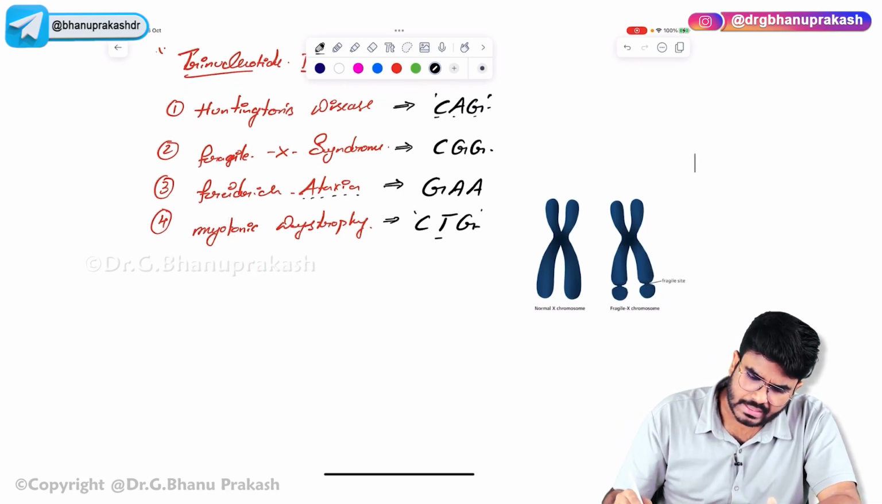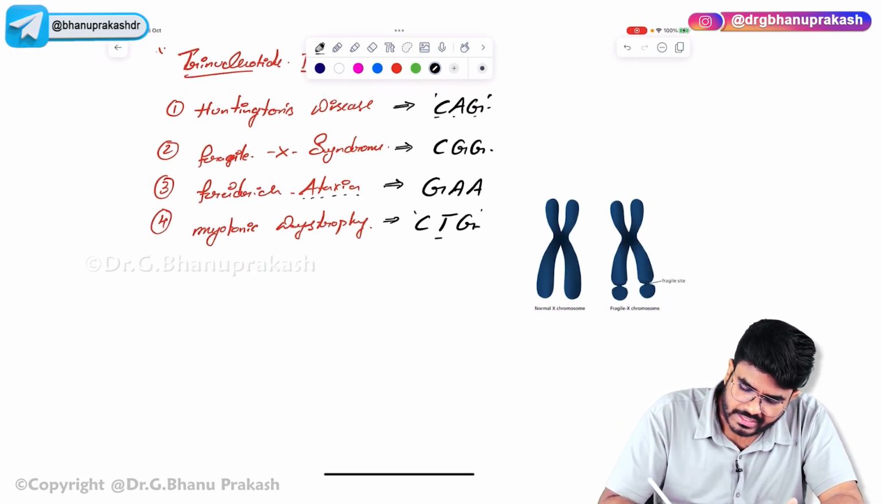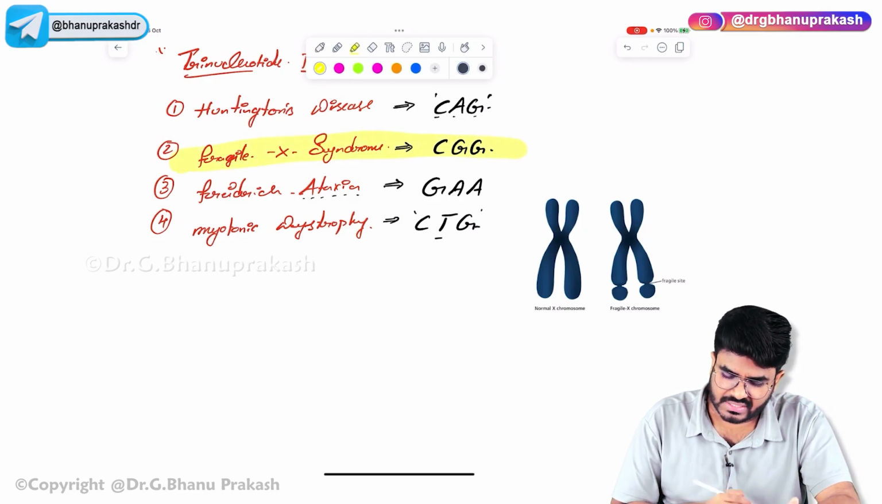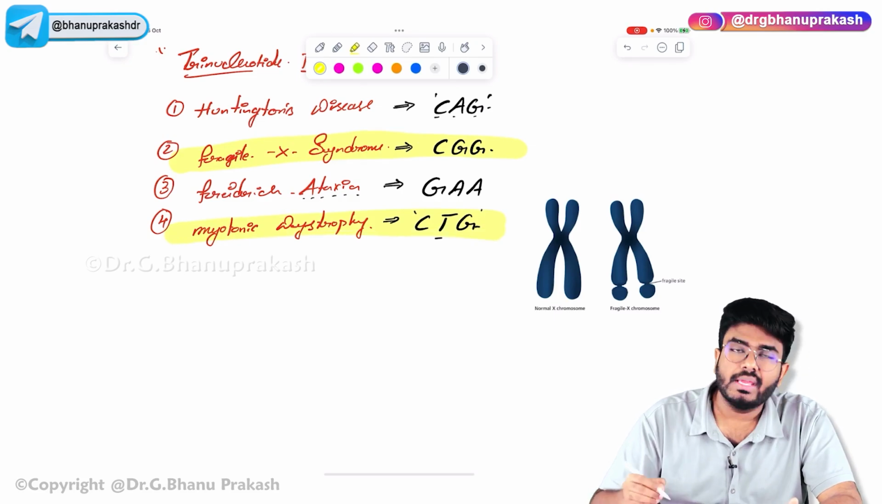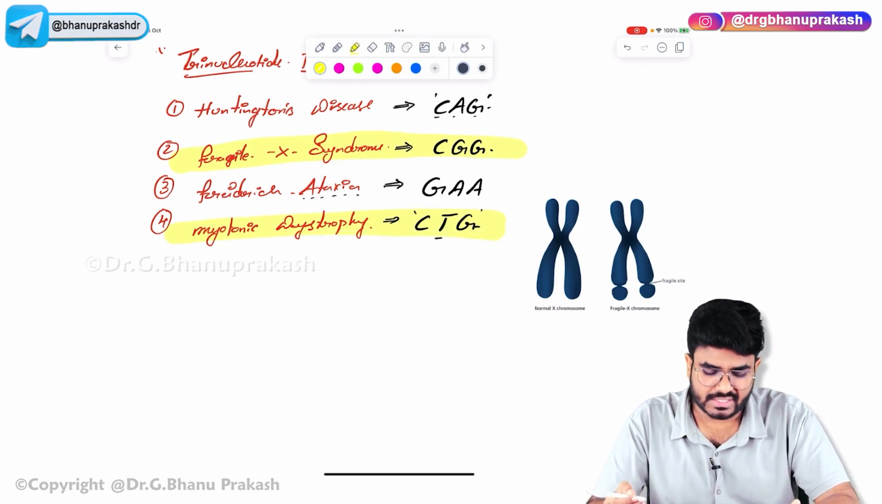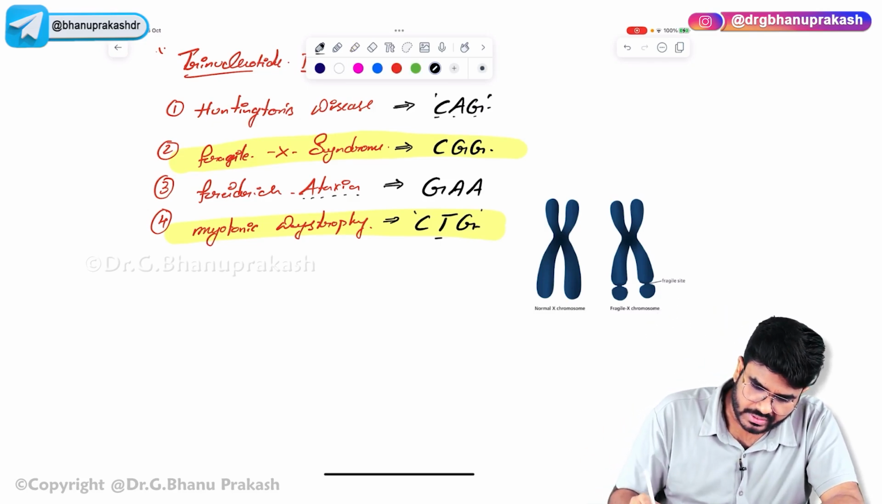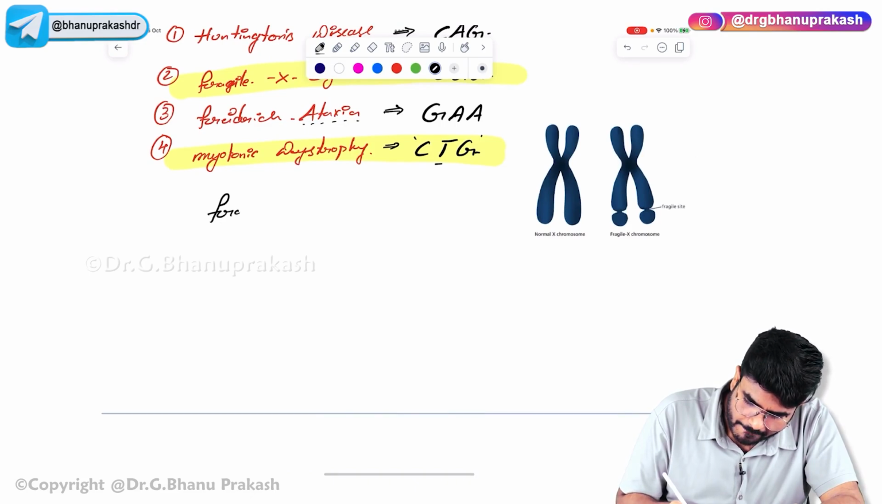Now, in this video, first let's begin with Fragile X syndrome as well as myotonic dystrophy. In the next video, we'll be discussing Huntington disease, and Friedreich ataxia will be discussed in the subsequent videos. So first, let's begin with Fragile X syndrome.